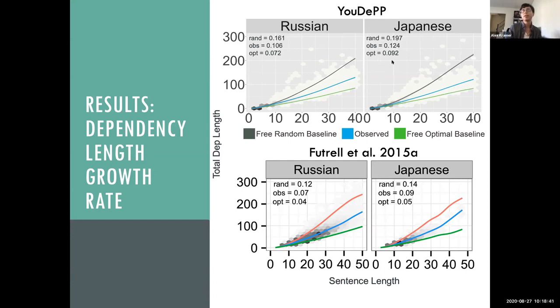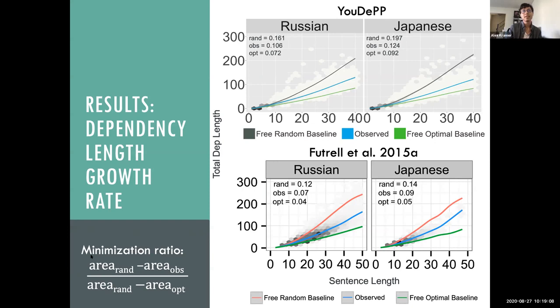So these in the corner are the slopes of some mixed effects linear regressions for each line, which was also done in Futrell et al. But there are a lot of things that could affect what these absolute numbers look like, not just differences in the regression potentially between the two studies, but also differences in how the two data sets are tagged by the parser. So we'll be looking at a ratio instead.